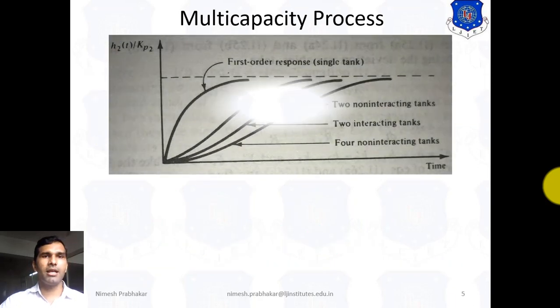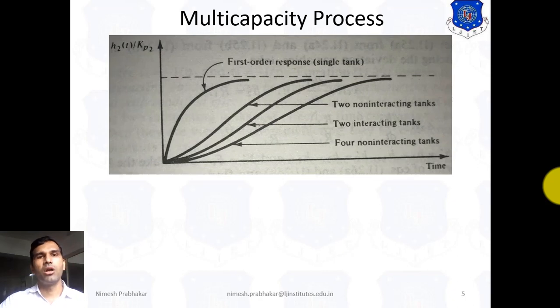So now here we compare the behavior of non-interacting, interacting and other interacting systems. To compare, we have taken the example of the liquid tank system. Here we consider the simple behavior of a first order system. This is the two non-interacting tank behavior, this represents the two interacting system behavior, and this represents the non-interacting tank behavior.